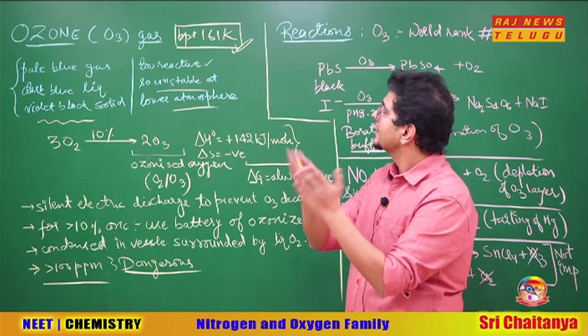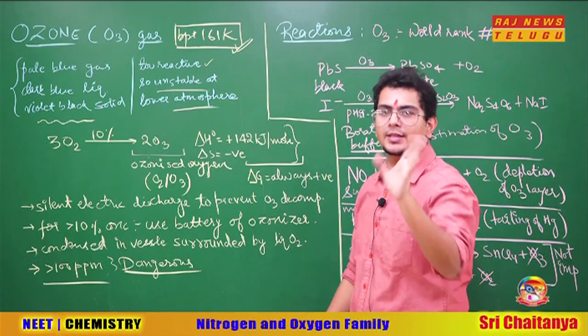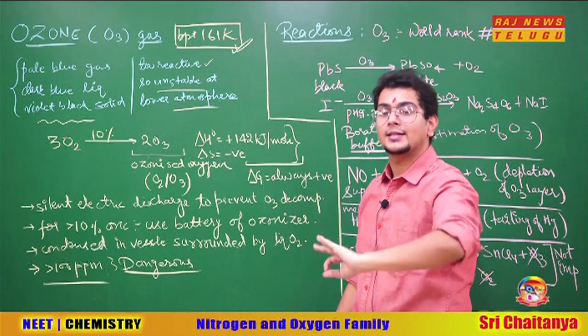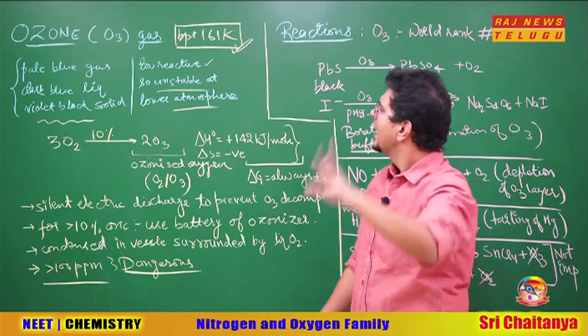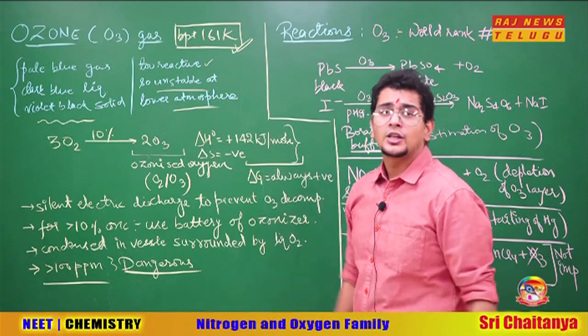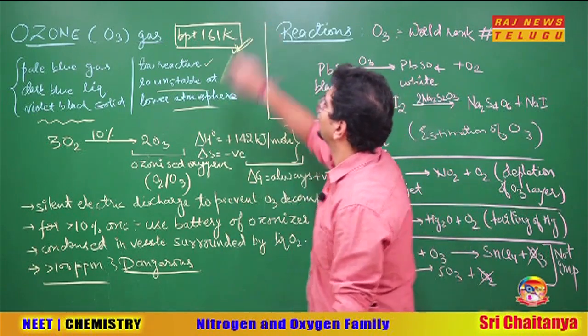They converted 161 by mistake to 101 Kelvin, and now that is wrong. So understand, the answer given in the NCERT might be different as per your editions. You can check your NCERTs also. If it is 161 Kelvin, lucky you are. If it is 101 Kelvin, make it 161 Kelvin because that's the boiling point of ozone.